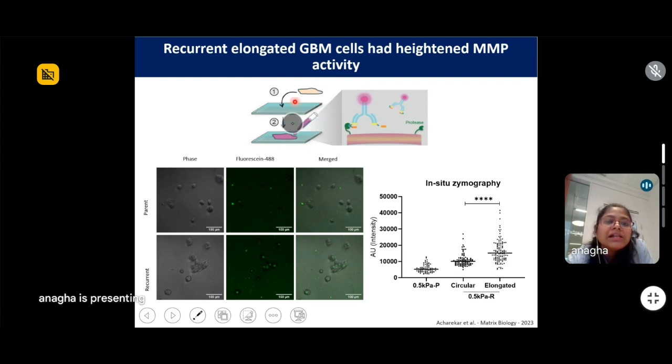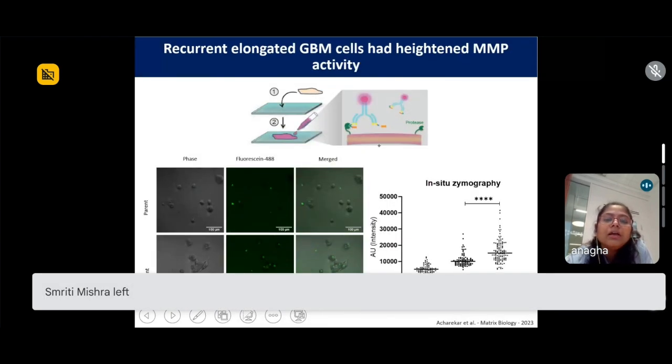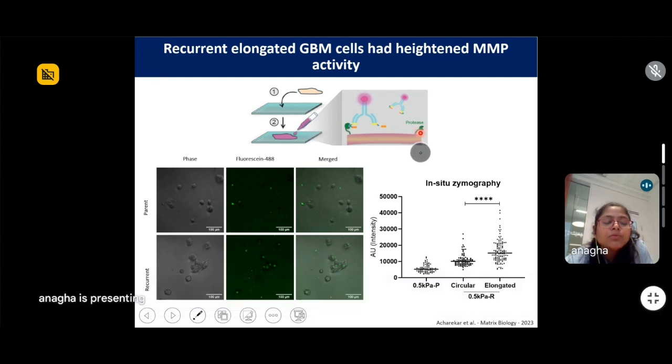assay in which the cells are seeded on a substrate on a slide. Here in this case, we grew them on soft and stiff substrate, and then we give them collagen that is tagged with luciferin. And if your cells contain protease enzymes like MMP2 and MMP9, they will cleave this collagen bond, and the luciferin will be released, which can be captured by confocal microscopy.